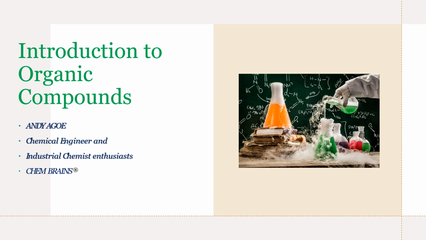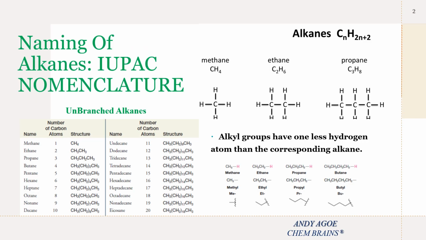For example, carbonates, CO3, carbides and cyanides are exceptions. Why? Because they lack carbon-hydrogen bonds. So in today's lesson, I'm going to talk about the naming of alkanes.